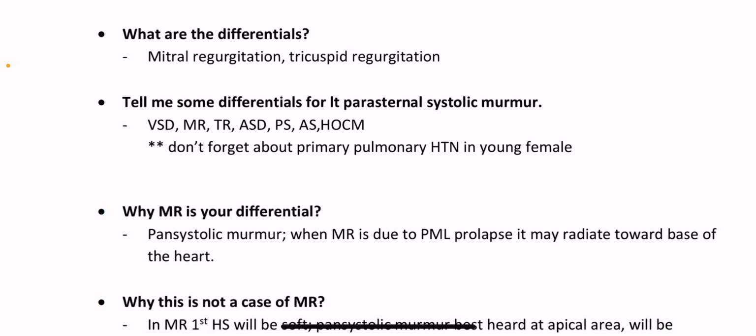What are the differentials? Mitral regurgitation, tricuspid regurgitation. Tell me some differentials for left parasternal systolic murmur. VSD, mitral regurgitation, TR, ASD, pulmonary stenosis, aortic stenosis, hypertrophic obstructive cardiomyopathy. Don't forget about primary pulmonary hypertension in young female. Why MR is your differential? Pansystolic murmur. When MR is due to PML prolapse, it may radiate towards base of the heart.